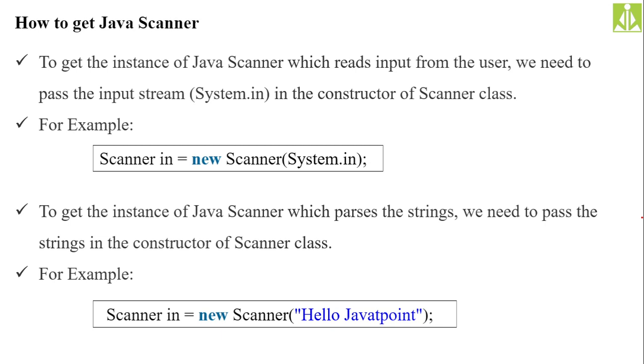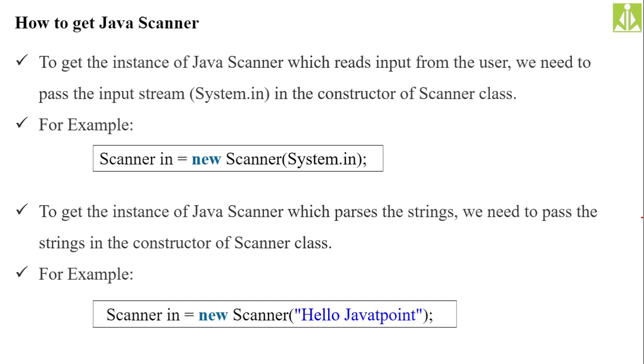If you are creating the object of the Scanner class, what we need to do? Simply pass System.in to your Scanner class constructor, so that you will not get any issues over there.